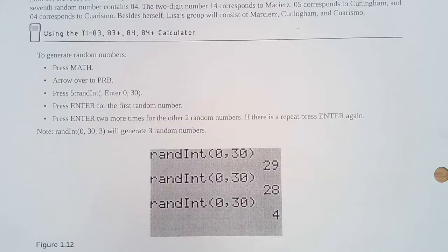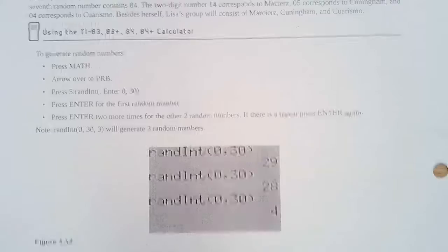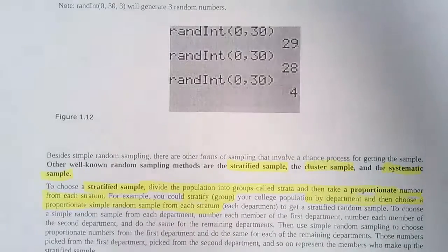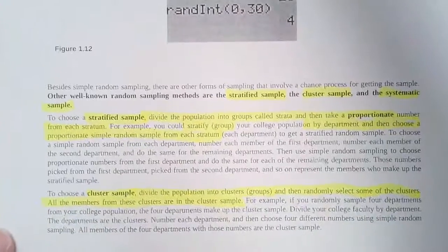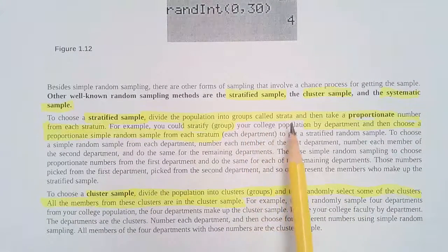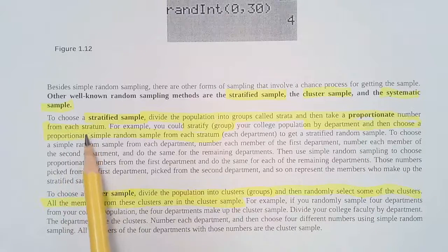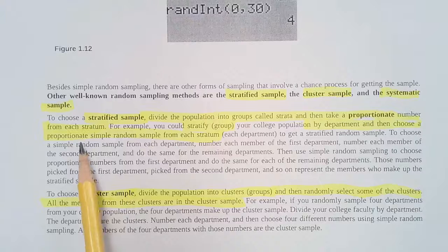All right, so let's go back down to the other methods. A stratified sample is when we put them into groups called strata, and then we take a proportionate number from each stratum. So we're going to take the same or proportionate amount from each group. All right, and we'll go through an example on this in a minute.